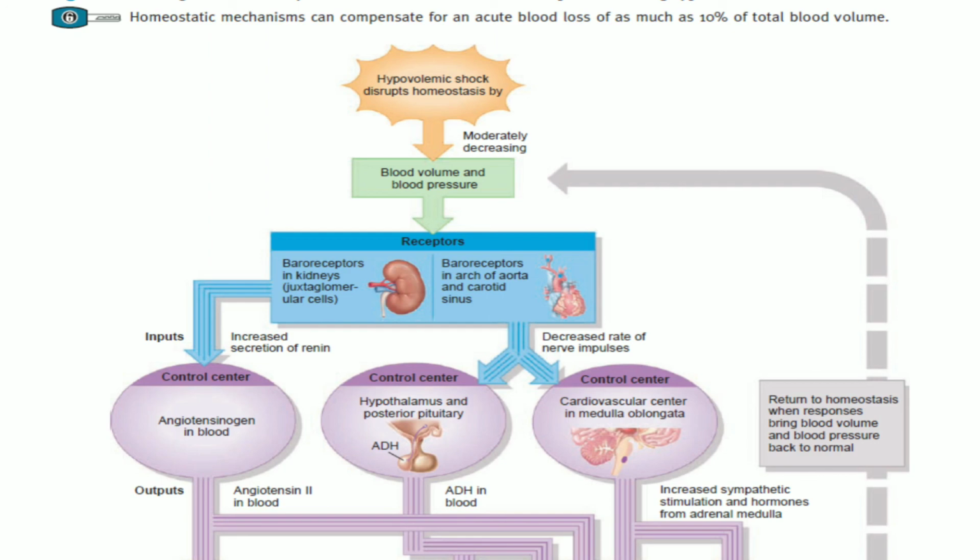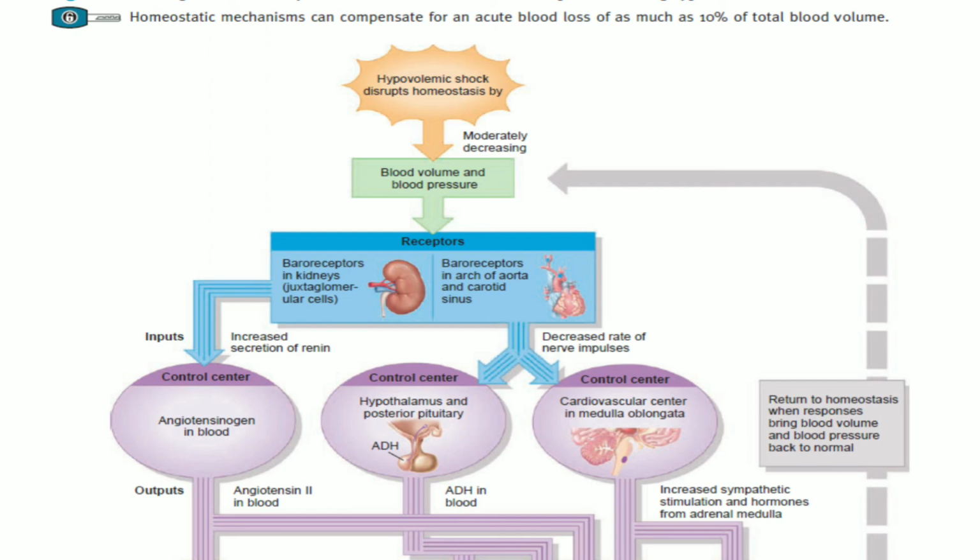Number one is the hypovolemic shock, when there is a decreased blood volume. Number two is the cardiogenic shock because of poor heart function. Number three is the vascular shock due to inappropriate vasodilation. And the fourth one is the obstructive shock due to the obstruction of the blood flow.